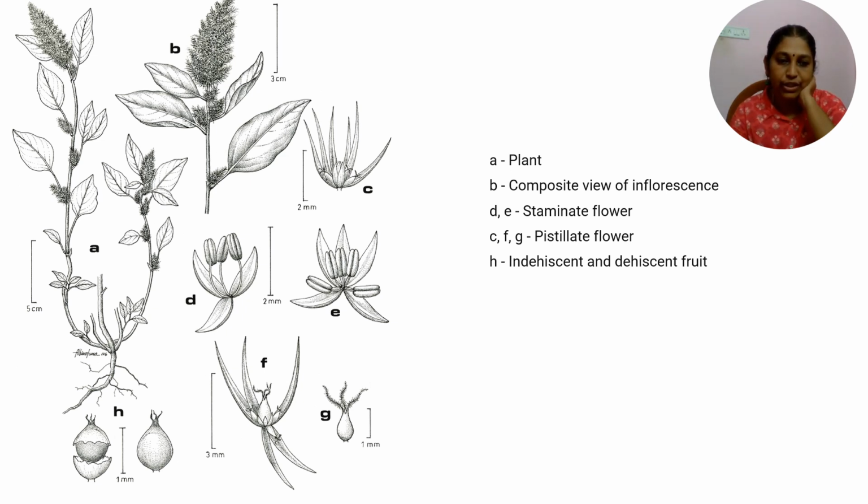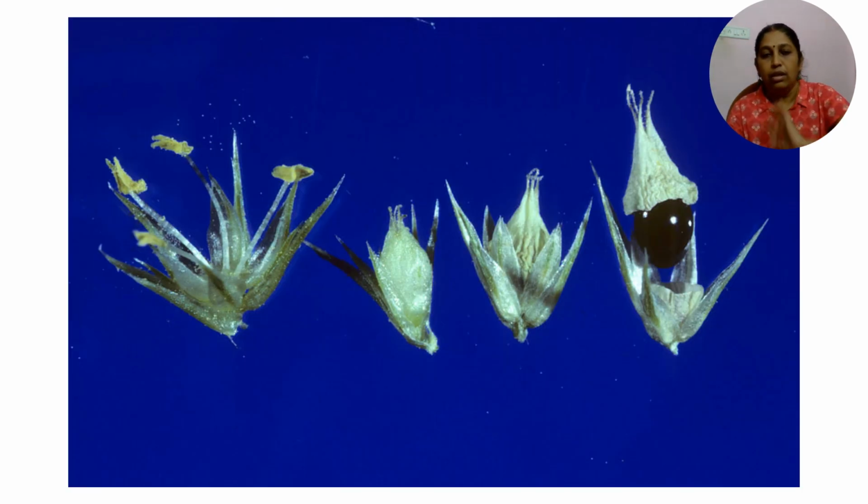H represents the undehisced as well as dehisced fruit. The dehiscence is in the transverse region, that is circumscissile dehiscence. So the male flower with stamens, and the female flower and the utricle type of fruit.